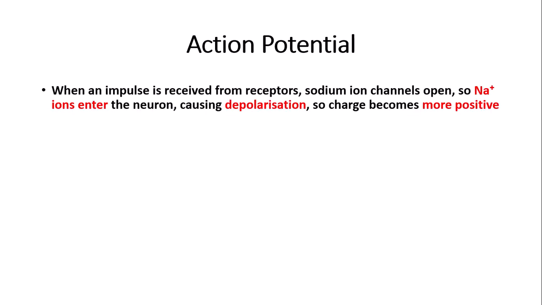So now I'm going to talk about action potentials, which is how a nervous impulse is conducted. The first step is that when an impulse is received from receptors, the sodium ion channels bend and stretch, so they open. This means that more sodium ions can enter the neuron as the membrane has become more permeable. This causes depolarization. The key term here is depolarization. Depolarization is basically when the inside of the neuron becomes more positive, as the sodium ions have a positive charge.